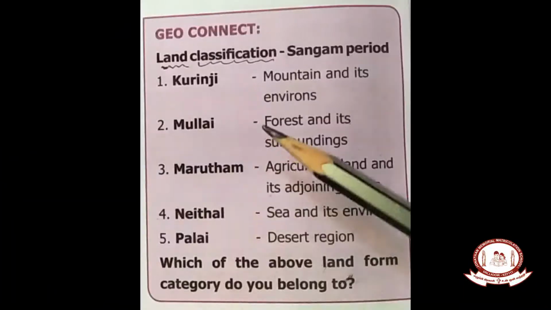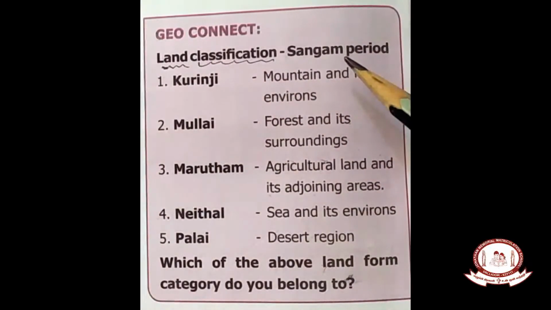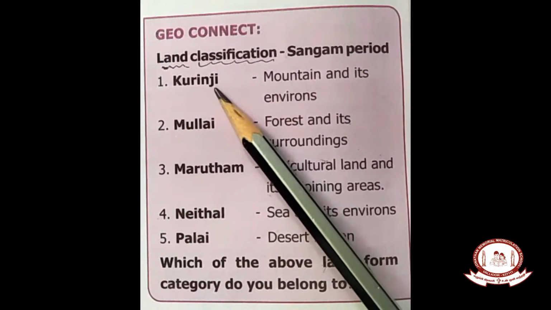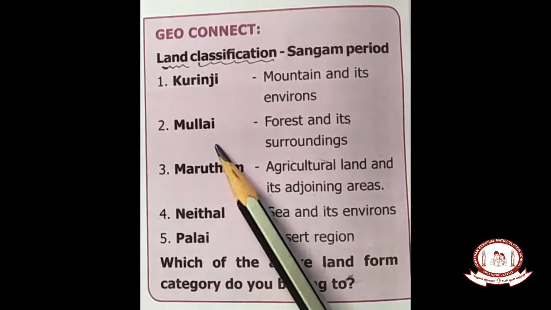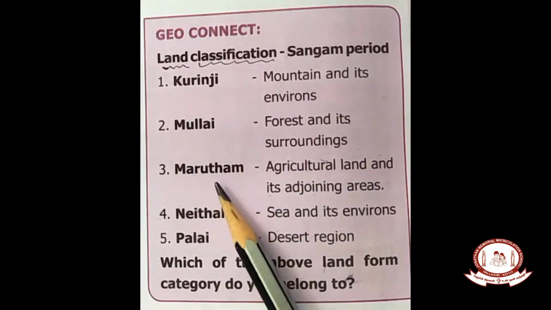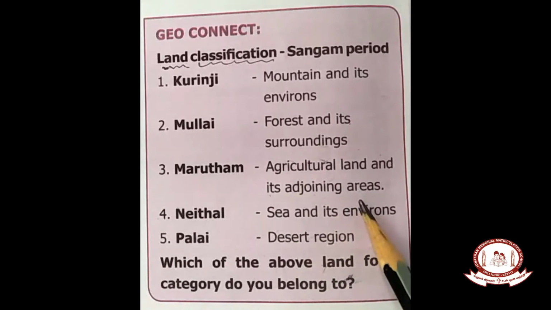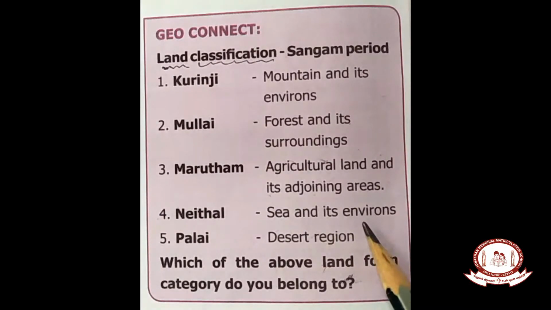Okay, children, land classification during the Sangam period. Sangam period means civilized period between 2000 to 5000 years. First one is Kurinji. Kurinji landform consists of mountain and its environment. Mullai. What is Mullai? Forest and its surroundings are said to be Mullai. Then Marudam. Marudam, agricultural land and its adjoining areas. Neithal, sea and its environment.